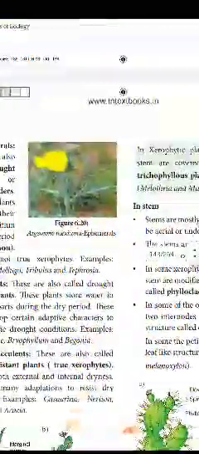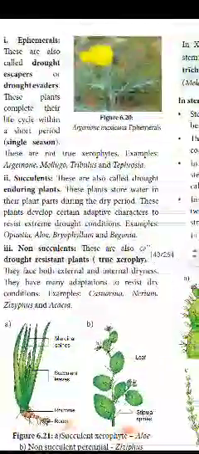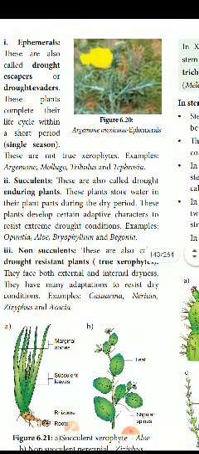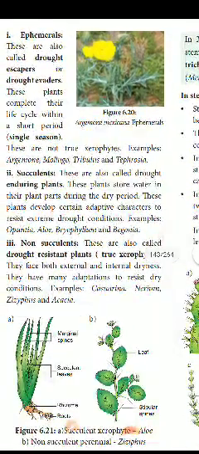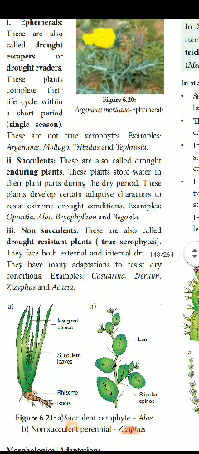See this ephemeral plant. It is an example: Argemone mexicana, an ephemeral. You can see it on the village side. They are also called drought escapers or drought avoiders. These plants complete their life cycle within a short period, only one season. They are not true xerophytes. Examples: Argemone, Launaea, Tribulus and Tephrosia.